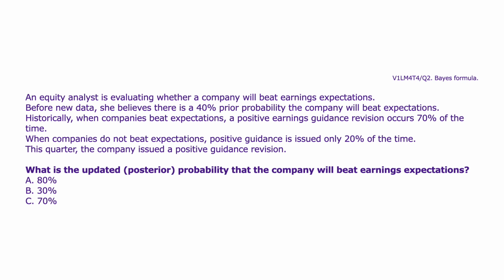An equity analyst is evaluating whether a company will beat earnings expectations. Before new data, she believes there is a 40% prior probability the company will beat expectations. Historically, when companies beat expectations, a positive earnings guidance revision occurs 70% of the time. When companies do not beat expectations, positive guidance is issued only 20% of the time. This quarter, the company issued a positive guidance revision. What is the updated posterior probability that the company will beat earnings expectations? A. 80%. B. 30%. C. 70%.